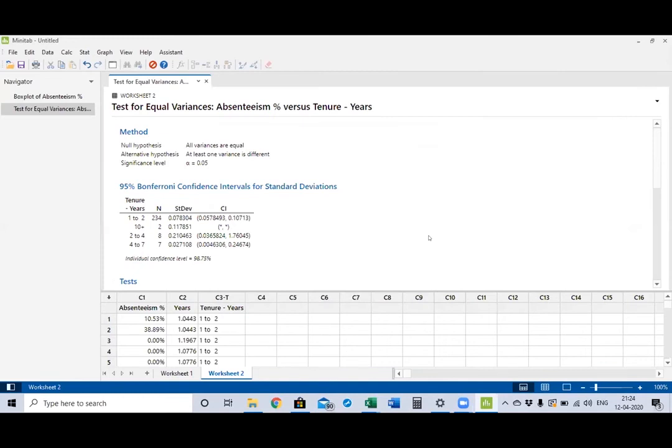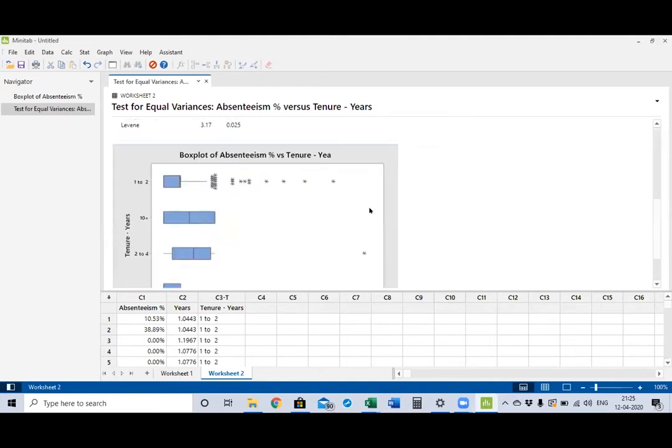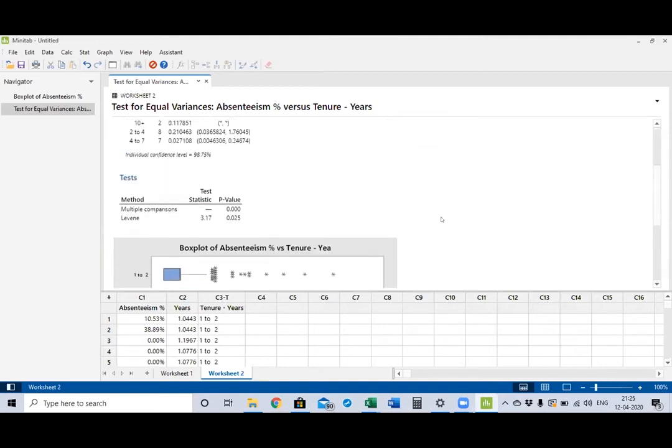Now the method: null hypothesis, all variances are equal. Alternative, at least one variance is different. Significance level, that is the confidence interval, alpha 0.05. Now check the p-value. So the Levene's p-value is 0.025, which means it is not greater than 0.05.